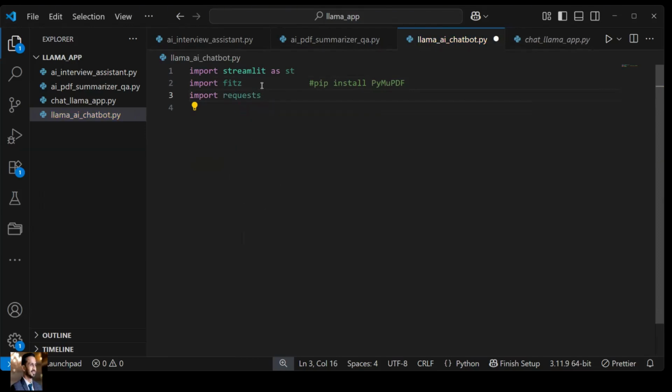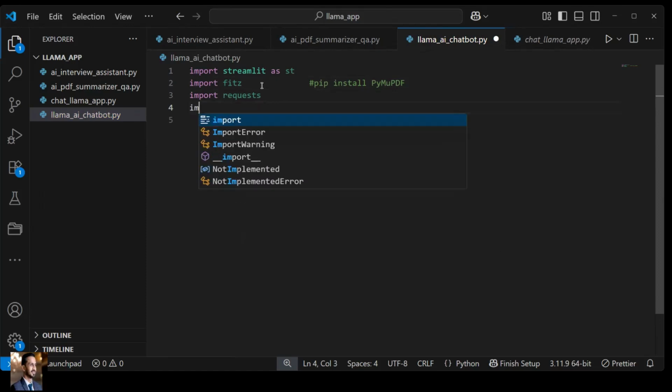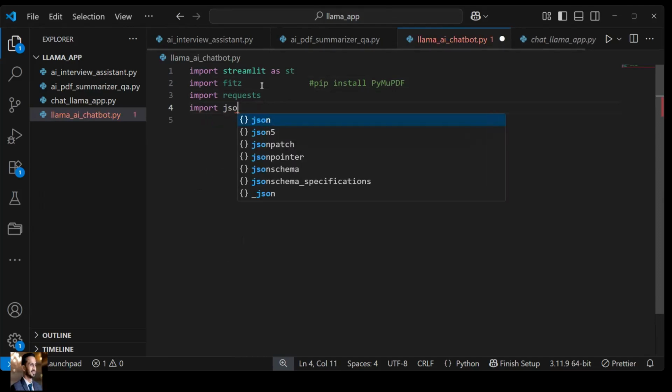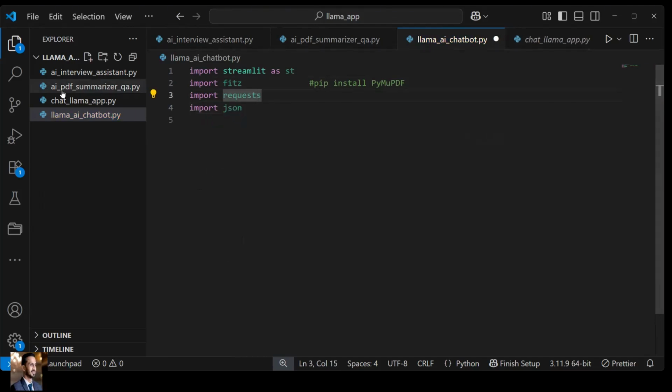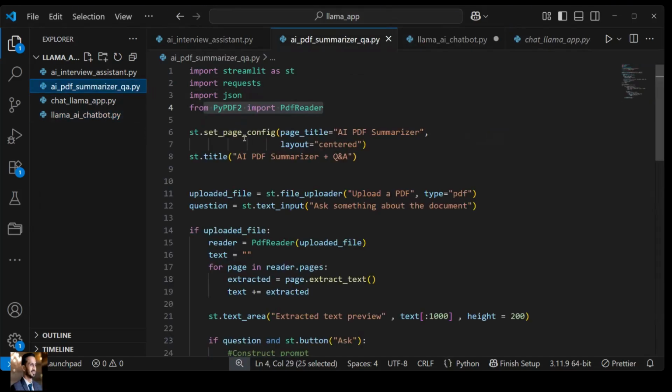Requests, to create a POST request to our Ollama endpoint, which is already configured with LLaMA, for responding. Now, to read the response, we require a JSON file. These are all the things we use. Apart from this, what do we use? We set the page configuration.